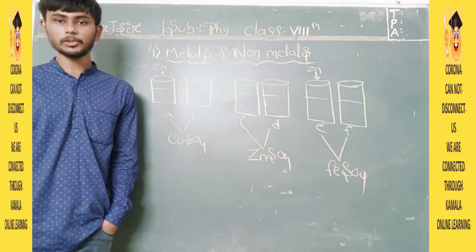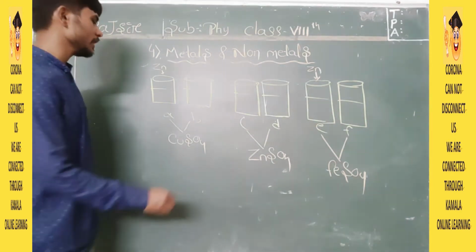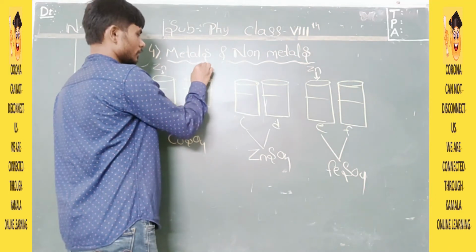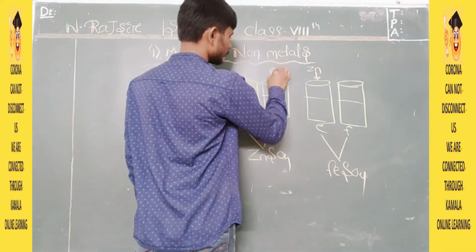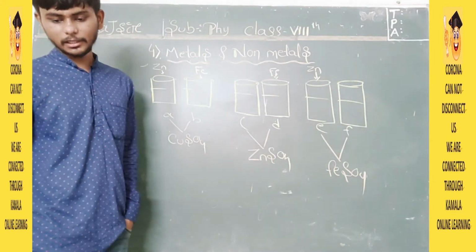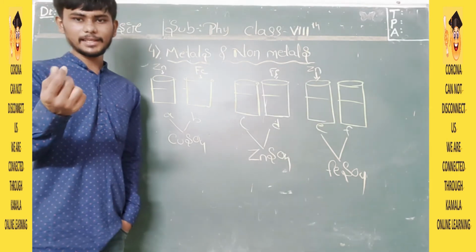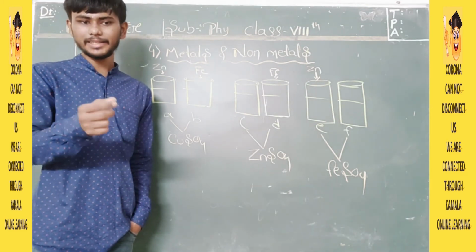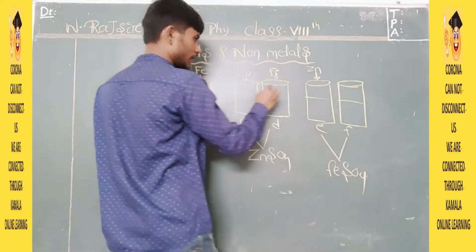We need to put zinc in A and E, and we will place iron nails in B and D. And now we will take copper turnings in beakers C and F. You will take small copper granules or copper turnings in C and F.